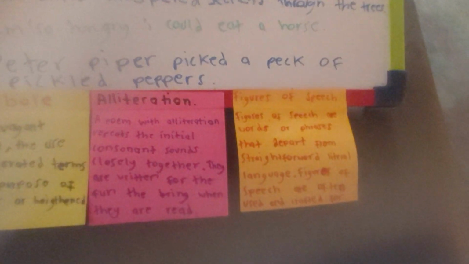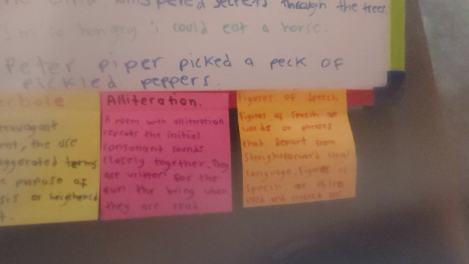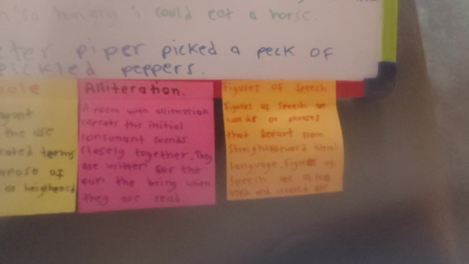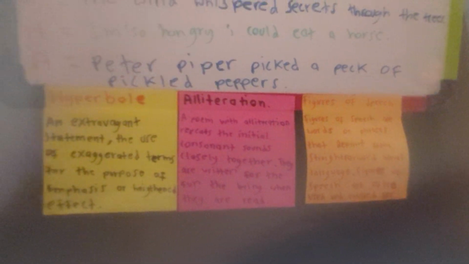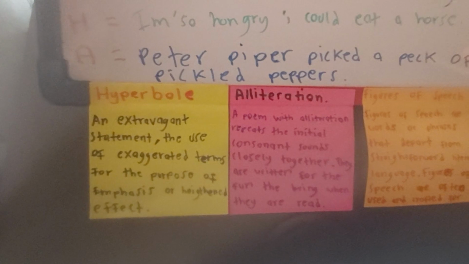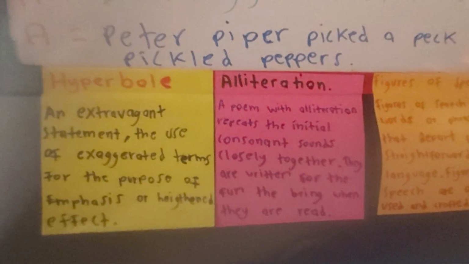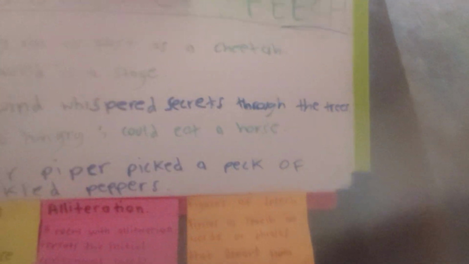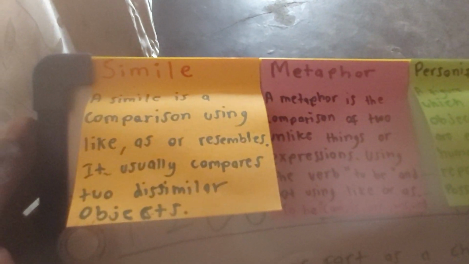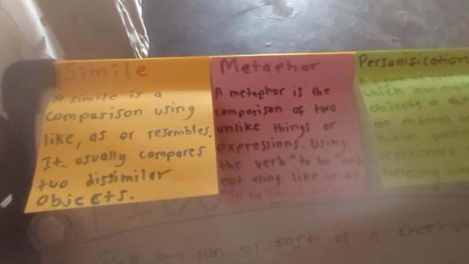As you can see, a poem with alliteration repeats the initial consonant sounds closely together. They are written for the fun they bring when they are being read. Hyperbole, an extravagant statement, is the use of exaggerated terms for the purpose of emphasis or heightened effect. A simile is a comparison using like, as, or resembles. It usually compares two dissimilar objects.